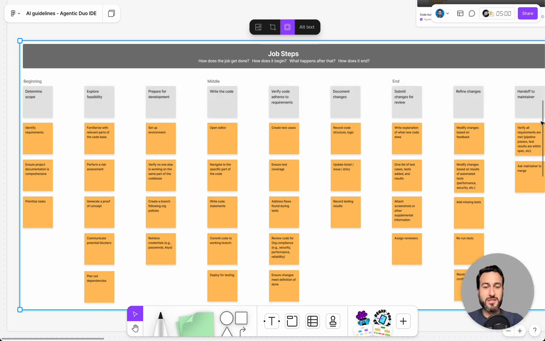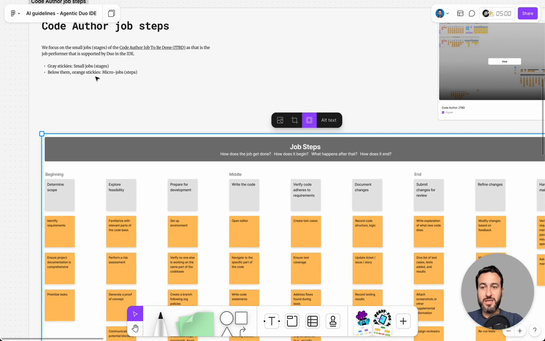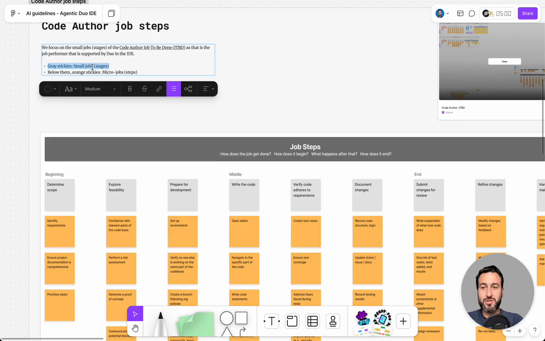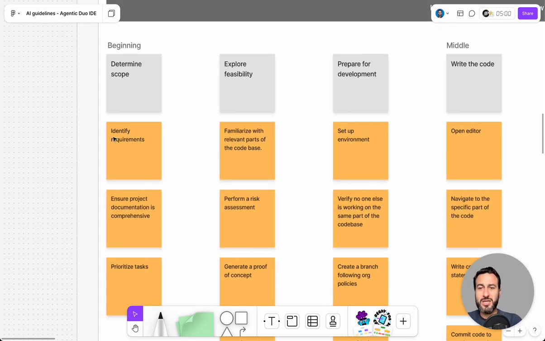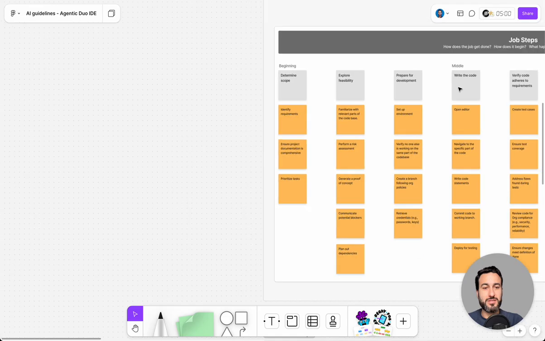We are focusing now on the gray stickies here at the top, which are called the small jobs. Below them, we have the orange stickies, which are the micro jobs, which are more detailed steps. For example, for the small job determine scope, we have micro jobs, which are: I will identify the requirements, I will ensure the documentation is comprehensive, I will prioritize tasks, and the same thing for the other small jobs.